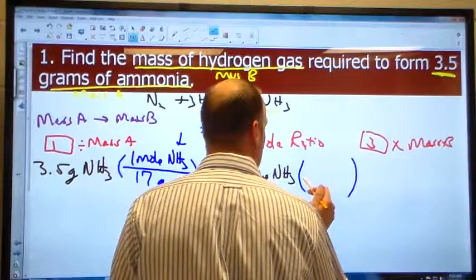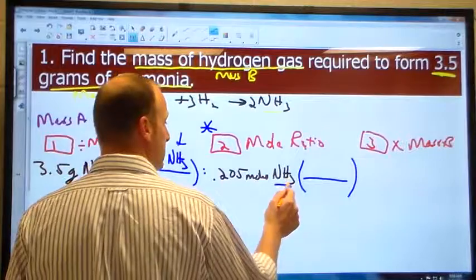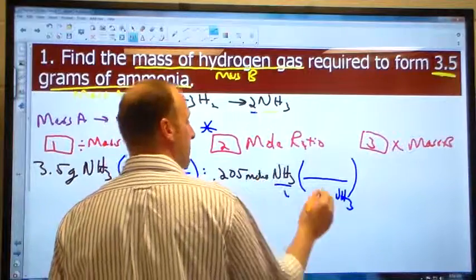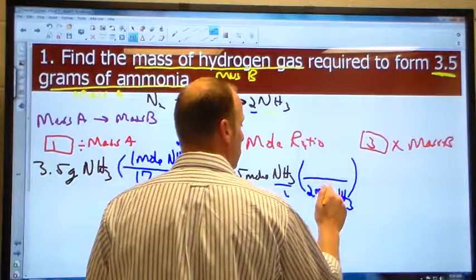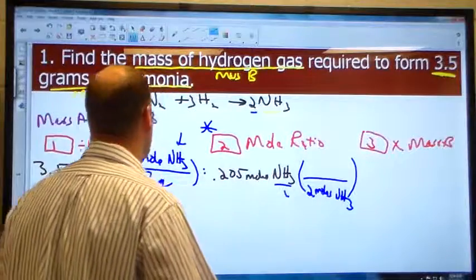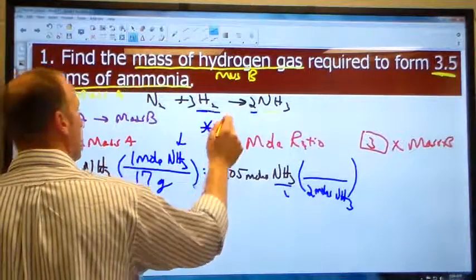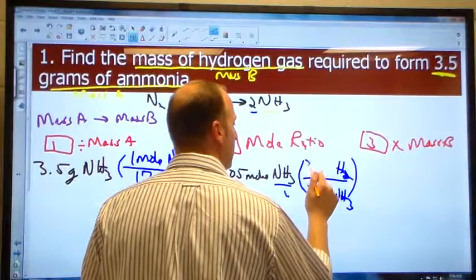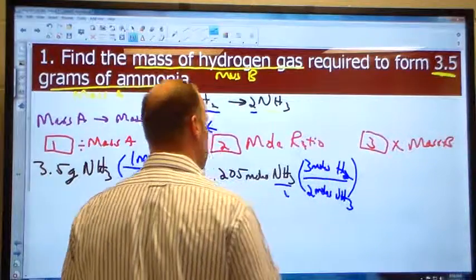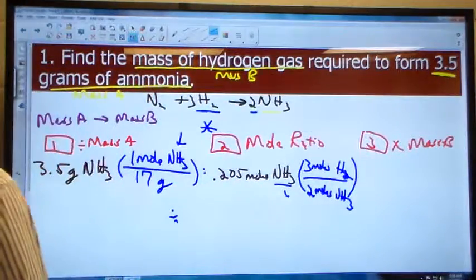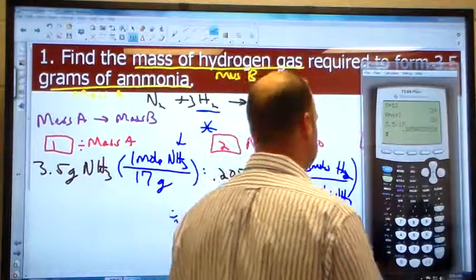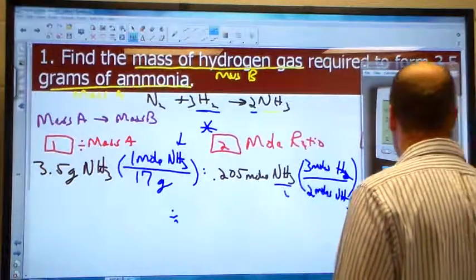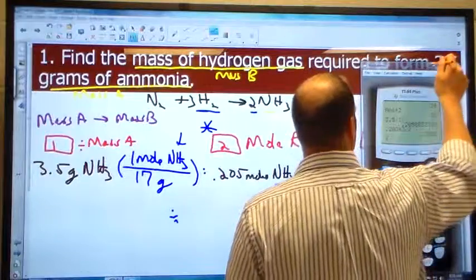So then we go to mole ratio. And in the mole ratio, if NH3 is here, NH3 must go here. And so then I look at the balanced equation. 2 moles of NH3 there. What substance do I want to go to? H2, right here. So that goes to the top. We write 3 moles of H2 there. So 0.205 times 3 divided by 2 gives me 0.308.